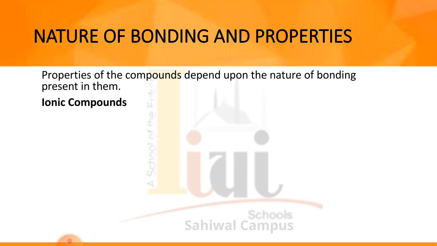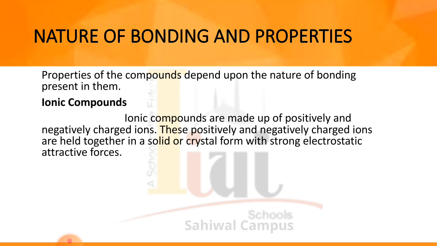Ionic compounds are made of positively charged and negatively charged ions. These ions are held together in a solid or crystal form with strong electrostatic attractive forces. Ionic bonds are basically formed by the complete transfer of electrons from one atom to another atom.